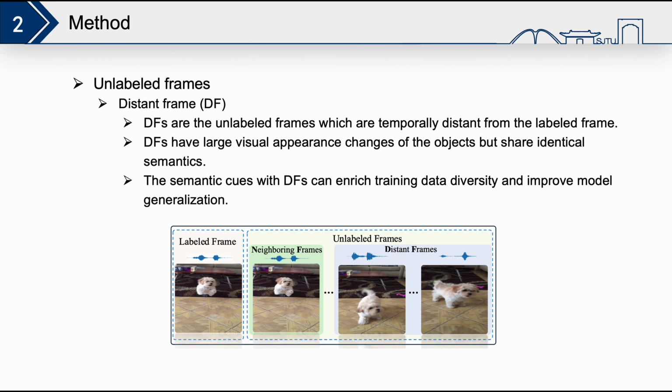Contrary to NFs, DFs have long temporal distances from the labeled frame. Though DFs have large visual appearance changes of the objects, they generally share identical semantics. The semantic cues with unlabeled DFs can significantly enrich training data diversity beyond labeled frames, and thereby improve model generalization.